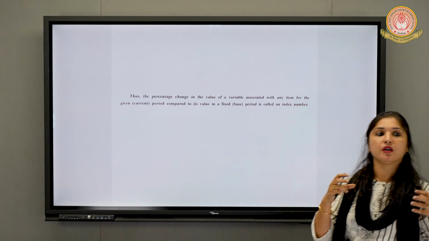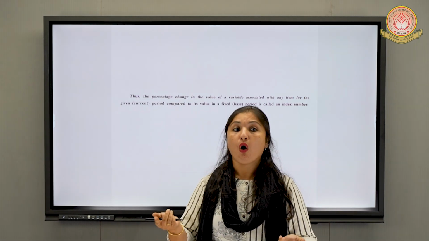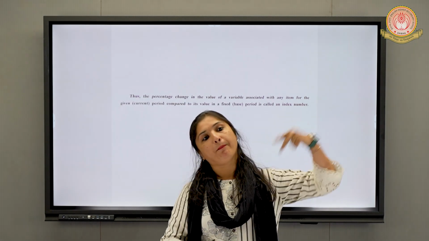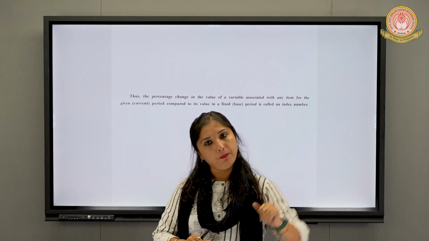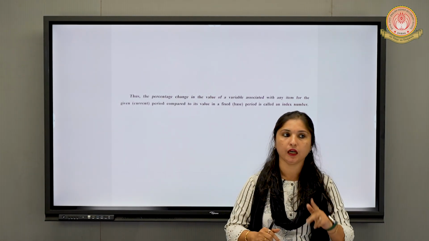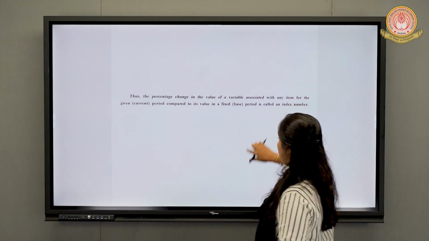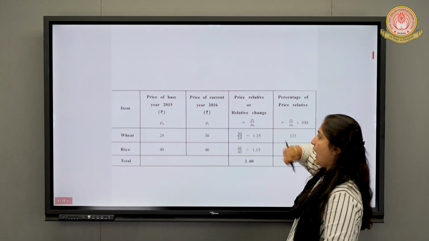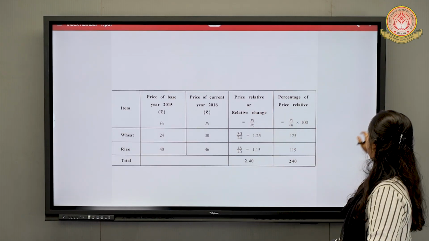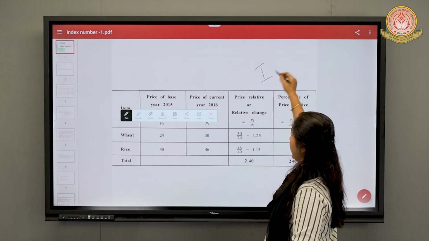Index number is the percentage change in the value of any item of the current year compared with that of the base year. We denote index number by I. How do we denote index number? We denote index number by I.